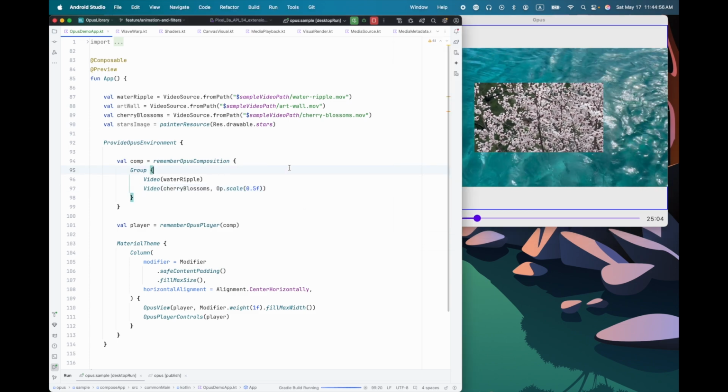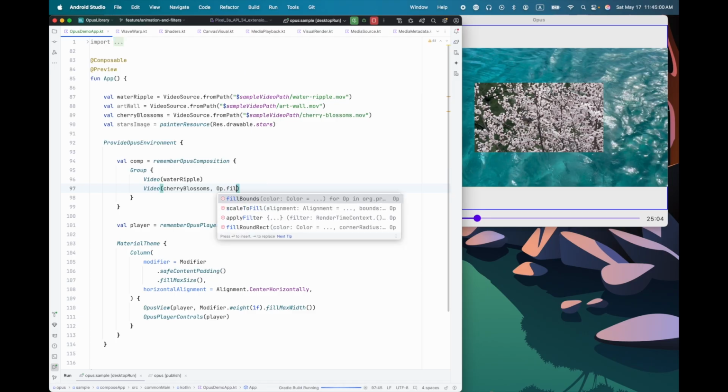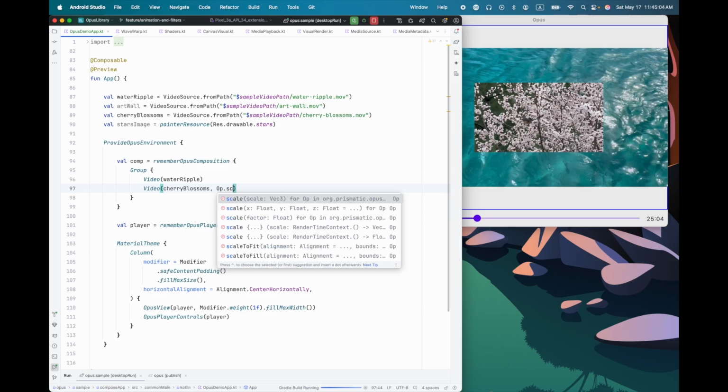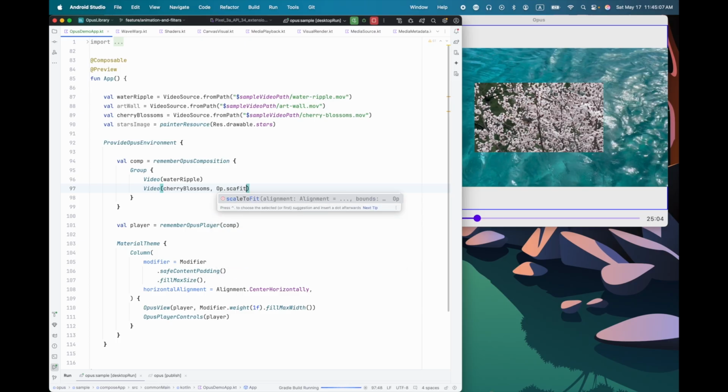Now, there are a lot of other things that I can do with operators as well. We have ones like scale to fill. We have scale to fit. So if you have videos that don't happen to be the same size as the composition, you can use these to automatically scale them to the appropriate size.